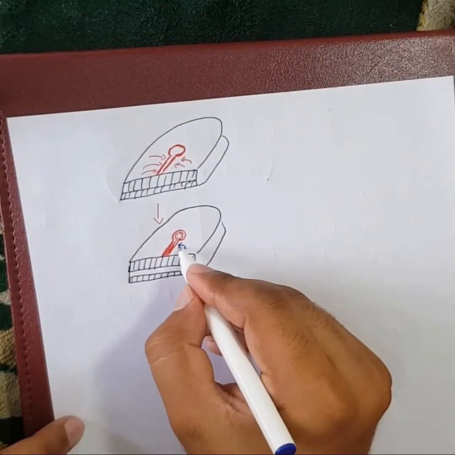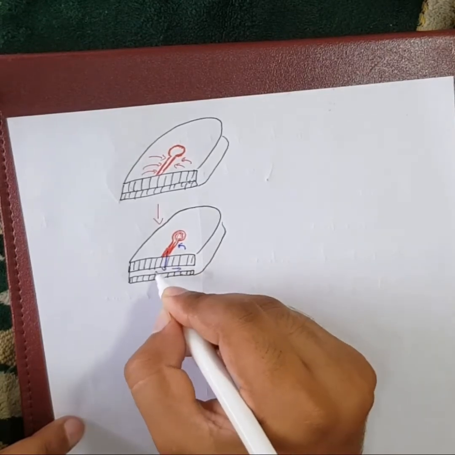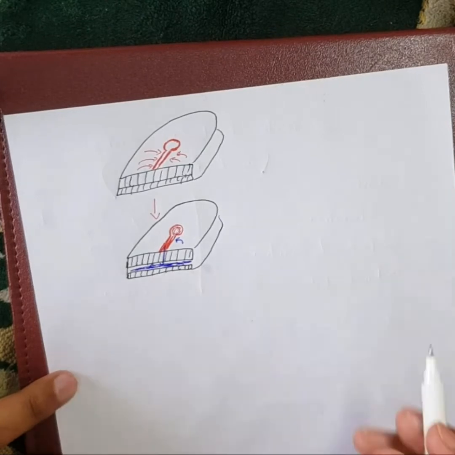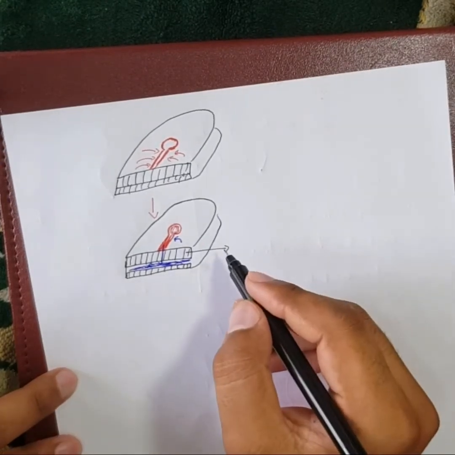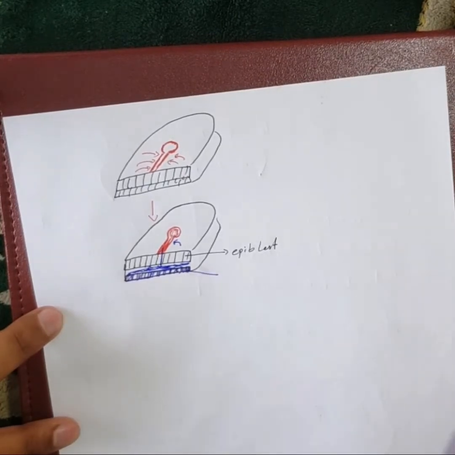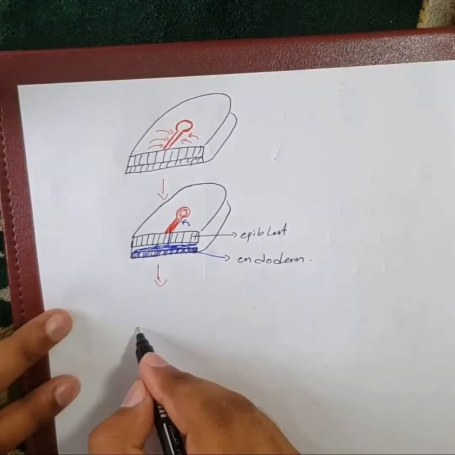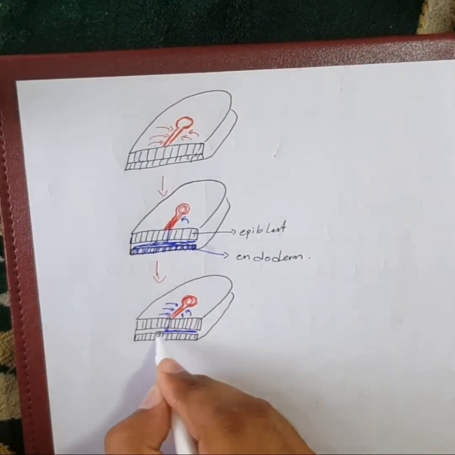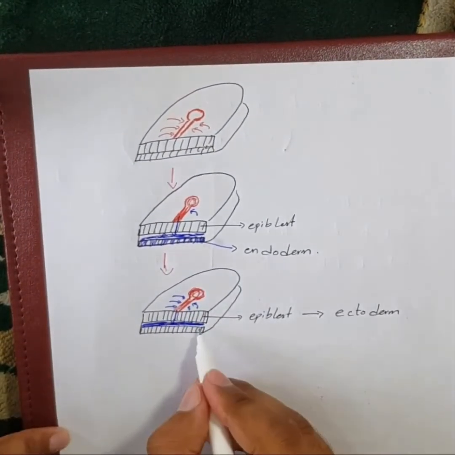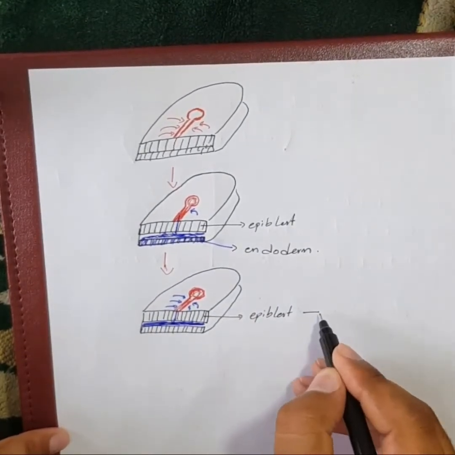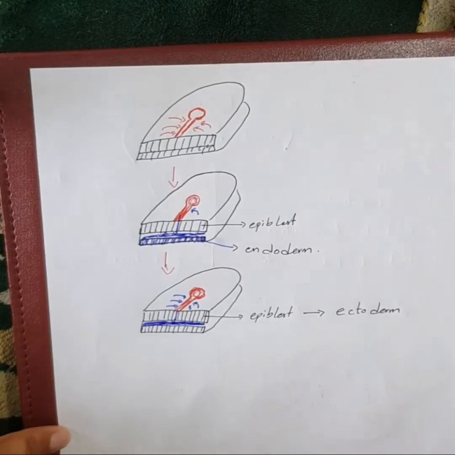Once the primitive streak is formed, the epiblast cells migrate inside and downwards towards the hypoblast. They differentiate and replace the hypoblast layer to form a new layer called endoderm. After that, more and more cells of the epiblast migrate, differentiate, and form a new layer between the epiblast and the hypoblast called the mesoderm. And the remaining cells of the epiblast become the ectoderm layer.